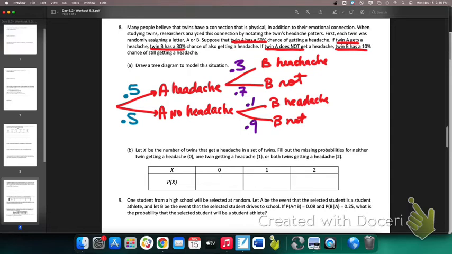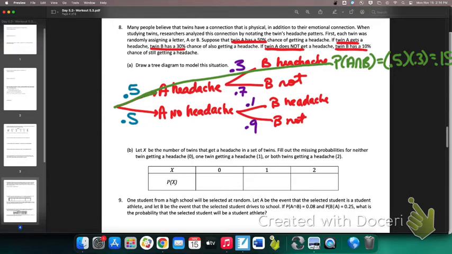So there's a couple of sequences of events that could happen here. It could be that A gets a headache and B gets a headache. This would be the probability that A and B both get a headache. That would be 0.5 times 0.3, which is 0.15. So there's a 15% chance that both of these twins are going to get a headache.